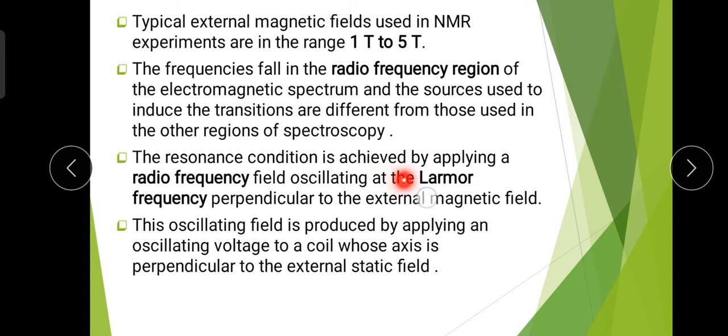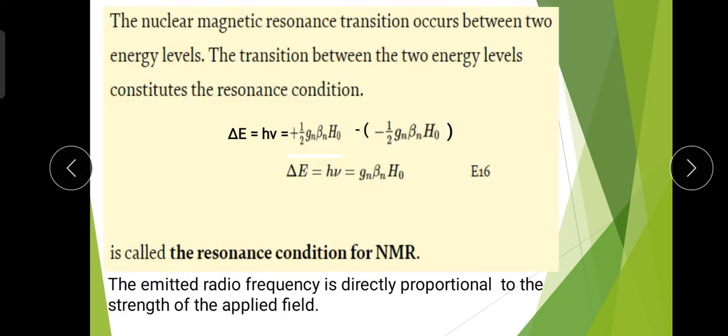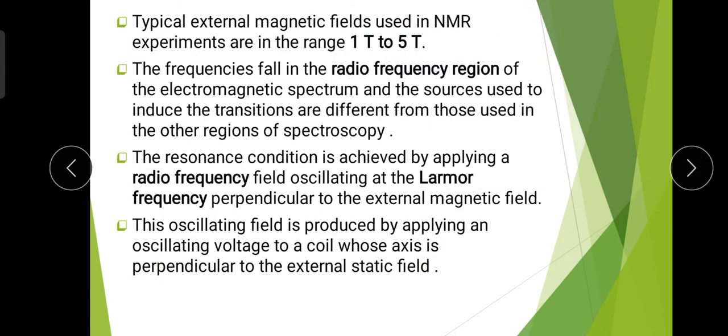The resonance condition is achieved by applying a radio frequency field oscillating at the Larmor frequency perpendicular to the external magnetic field. Larmor frequency means this frequency. This is also called the Larmor frequency, and it is an oscillating frequency which oscillates perpendicular to the external magnetic field, and then we get the resonance condition for NMR. This is achieved by applying the radio frequency in NMR.